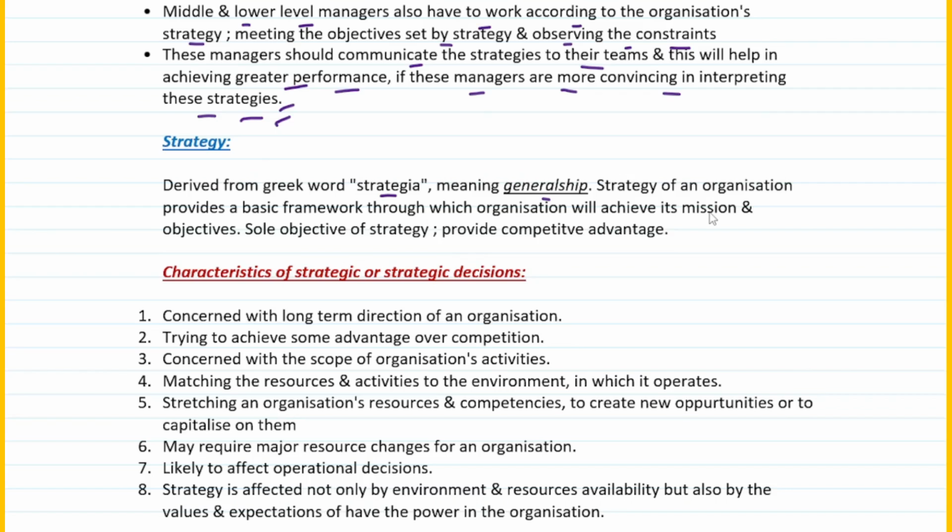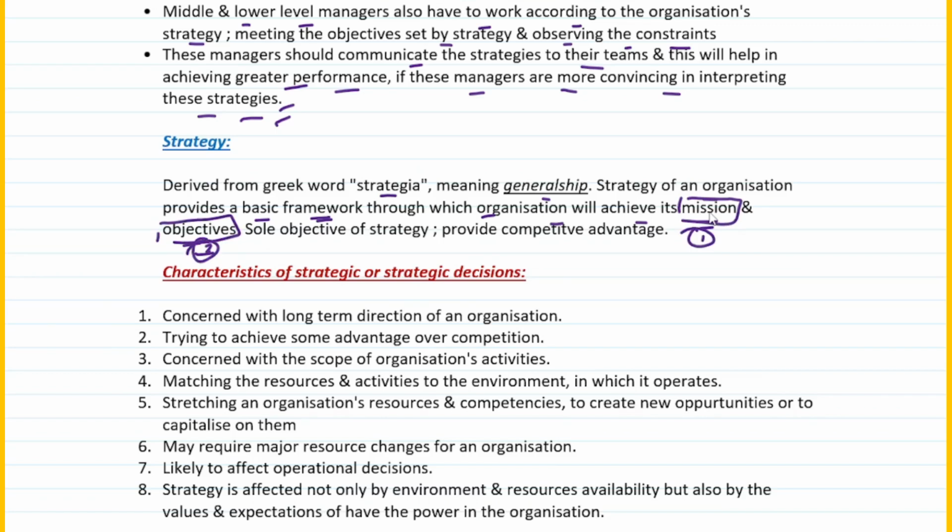So Greek word, the definition of that is generalship. Strategy of an organization provides a basic framework through which an organization will achieve its mission and objectives. We'll understand what exactly a mission is in further topics, but the basic idea is that it provides a basic framework or a guideline through which an organization will be able to achieve its mission and objectives. So the two things that you've got to remember: first of all, achieving the mission and the objective, right? So that's what strategy is all about.